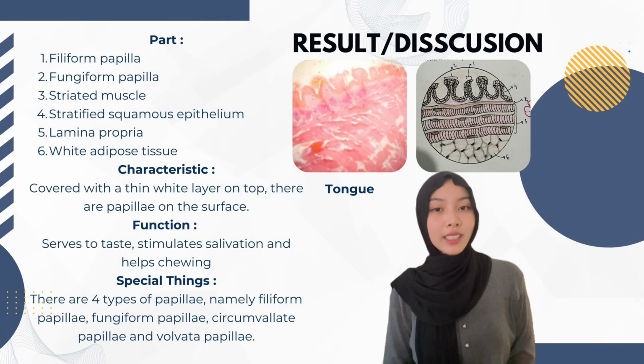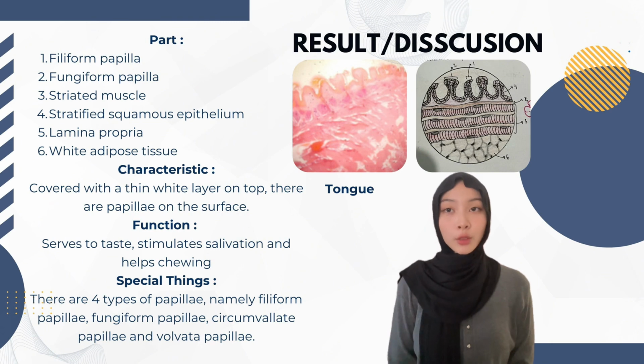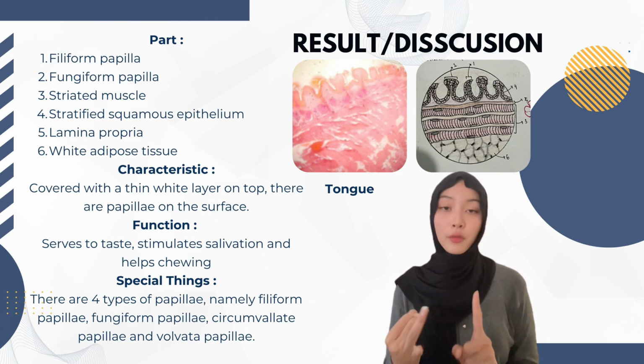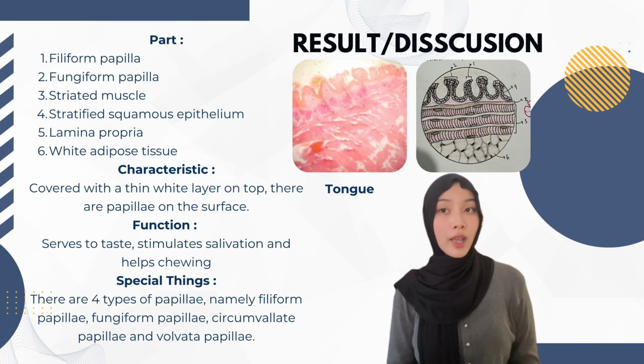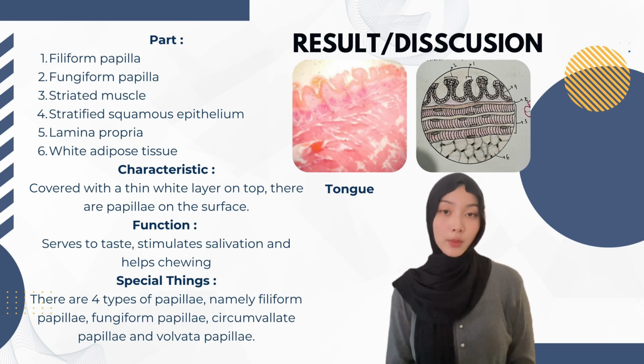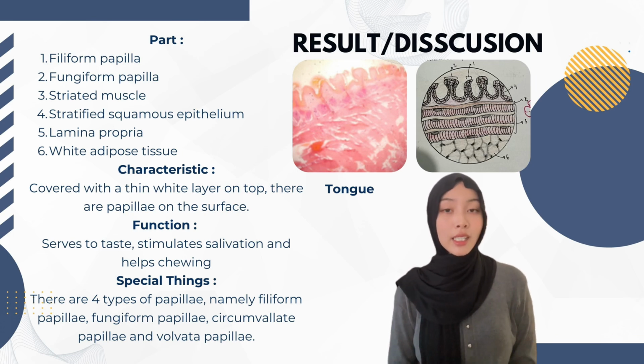Next, results and discussion. Stomach. The parts of the stomach are filiform papilla, fungiform papilla, striated muscle, stratified squamous epithelium, lamina propria, and white adipose tissue. The characteristic of the stomach is that it is covered with a thin white layer on top.